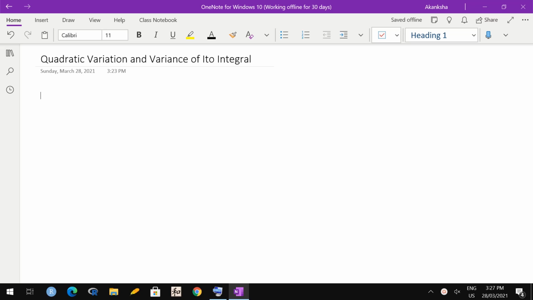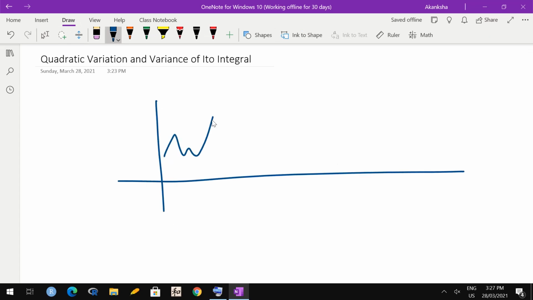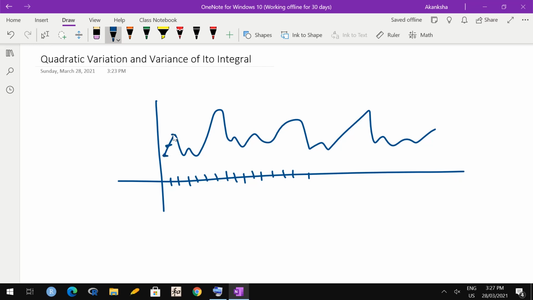Okay. Now if you recall, what is quadratic variation? Quadratic variation of any stochastic process, if you want to compute, so if this is a particular path of a process, first thing we know, quadratic variation is path specific. Okay, so it is specific to the given realization. What we do is we take equidistant intervals and then difference between the consecutive values we compute, we take square and we go on adding those squared differences, right? That is quadratic variation of a process.